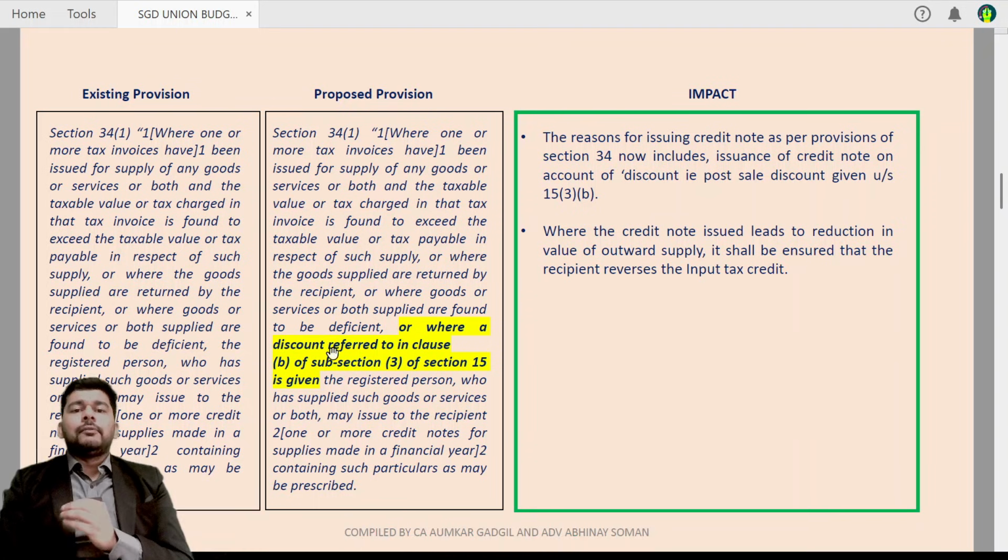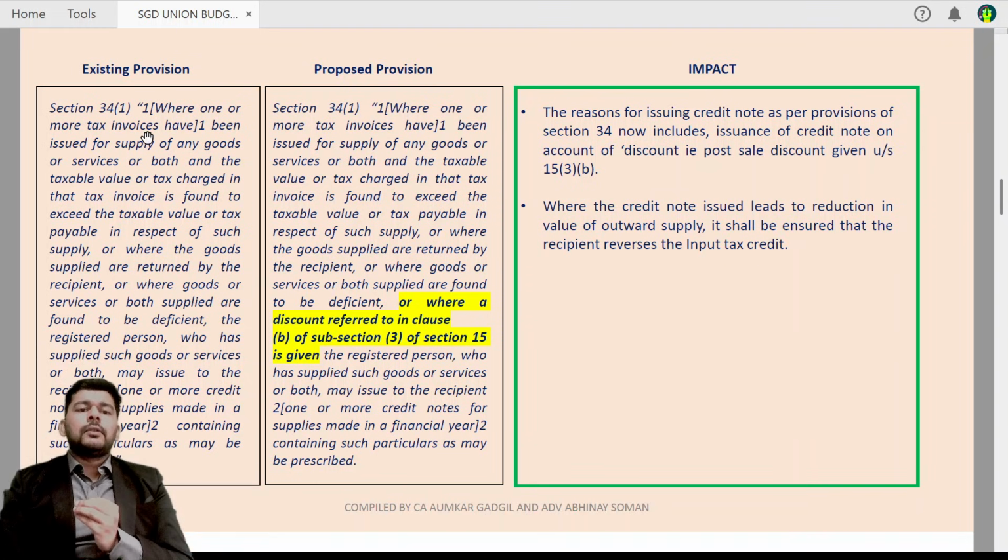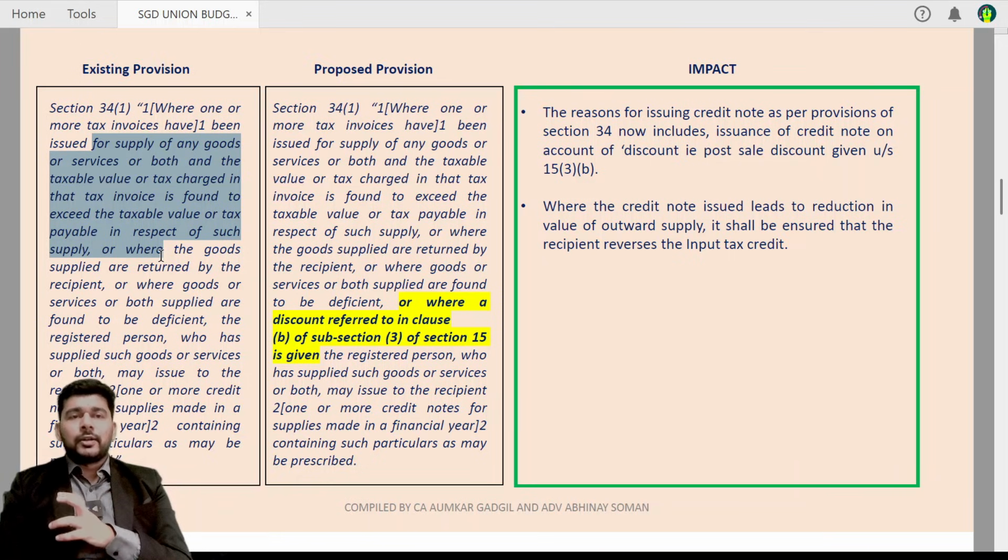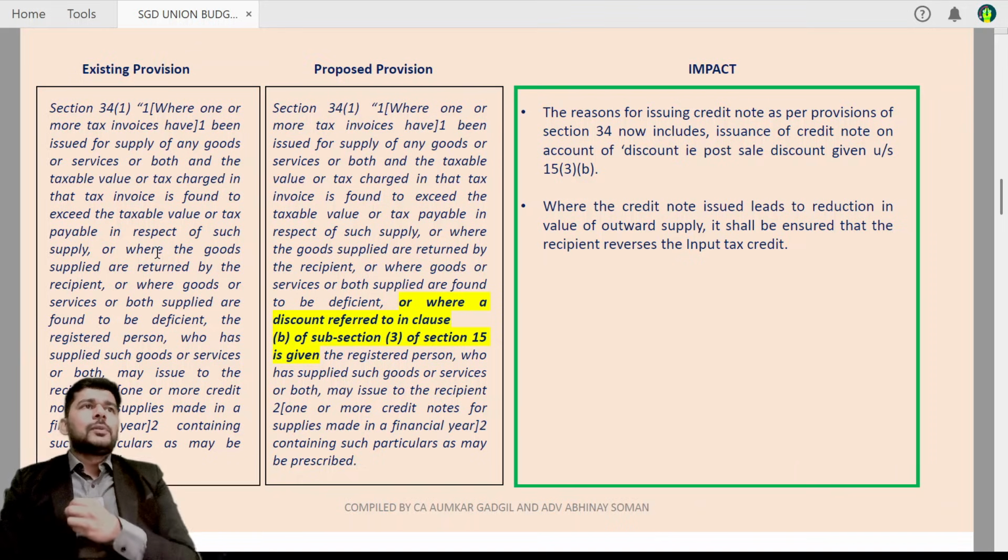So if you see, conventionally under section 34, there were a defined number of scenarios covered when a credit note could be issued. A credit note was allowed to be issued for supply of goods or services where the value charged in the invoice was found to be more than the actual transaction value, or where the quantity was deficient, or where there was a return of goods. But there was no explicit provision to envisage a scenario where, if a post-supply discount is to be given, the credit note can be issued.